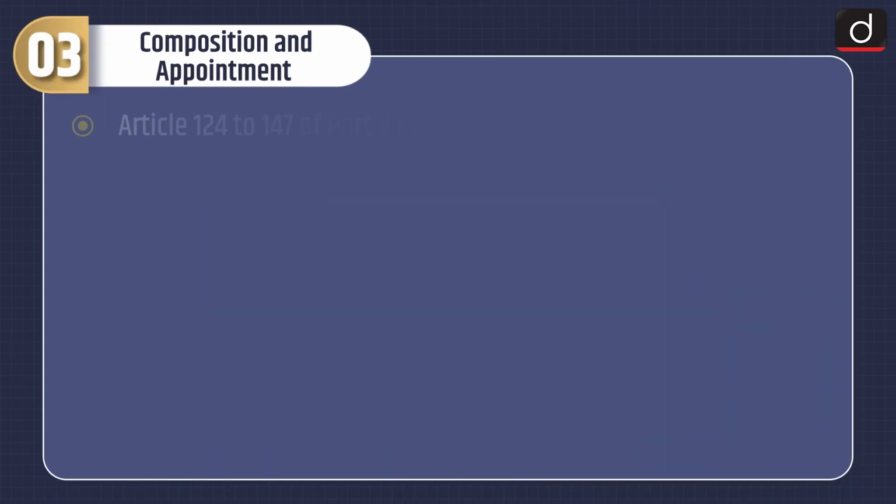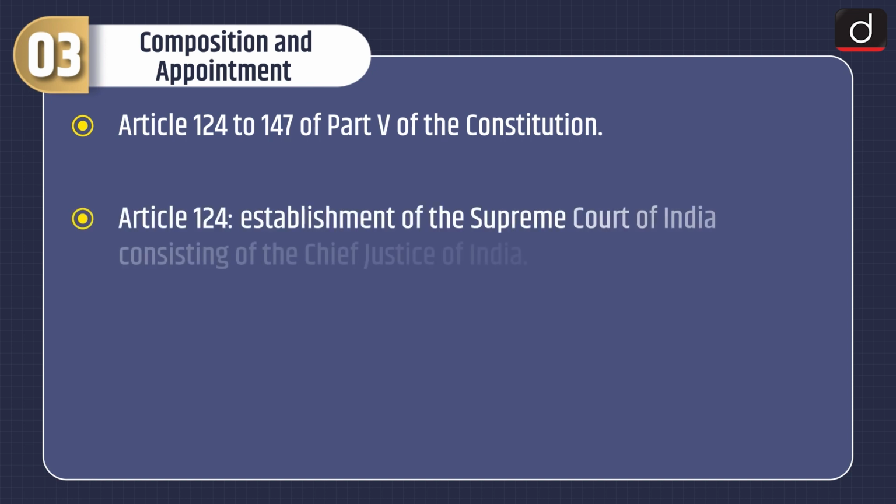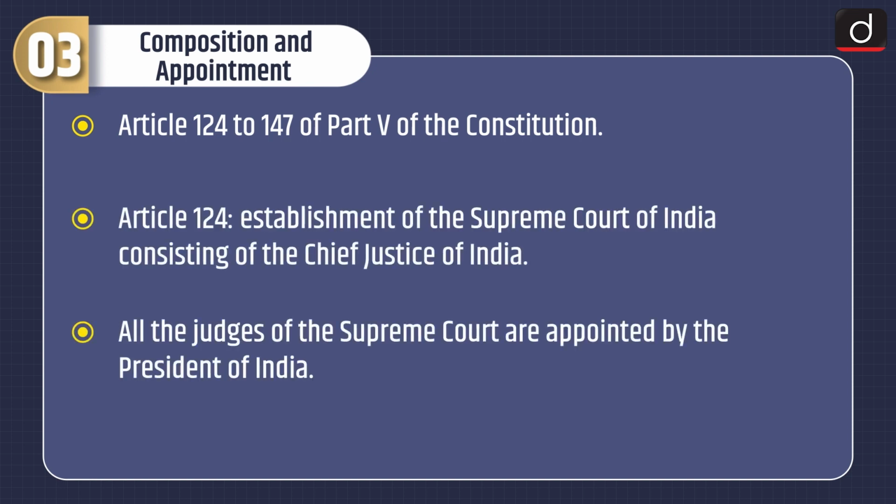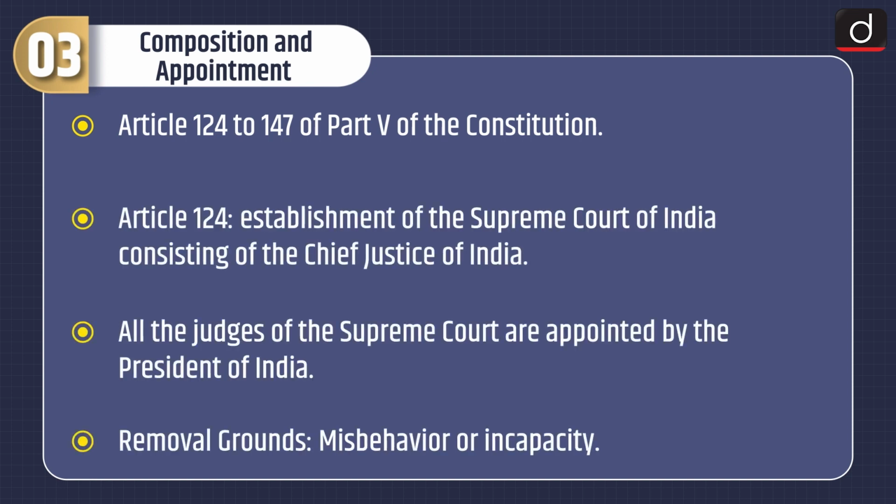Now moving on to the constitutional provisions. Under this, we will discuss composition and appointment. Article 124 to 147 of Part 5 of the Constitution. Article 124 is associated with the establishment of the Supreme Court of India, consisting of the Chief Justice of India. All the judges of the Supreme Court are appointed by the President of India, and the removal grounds are misbehavior